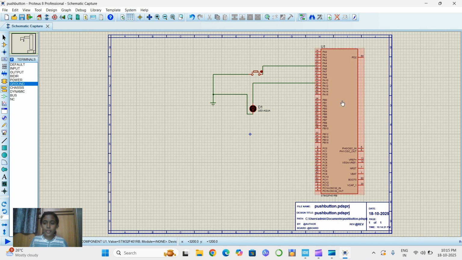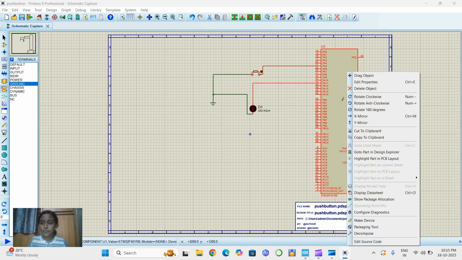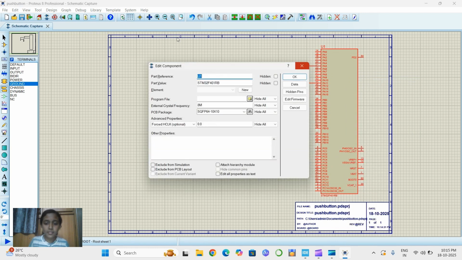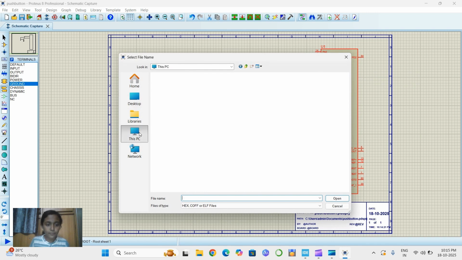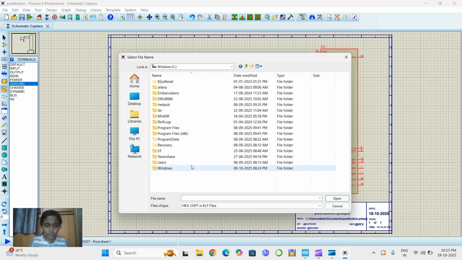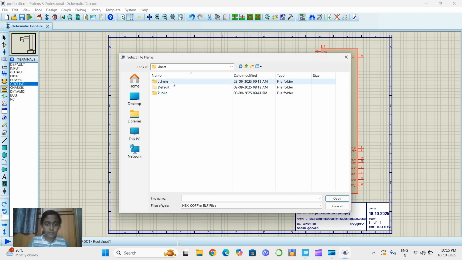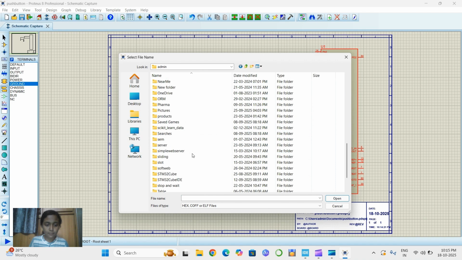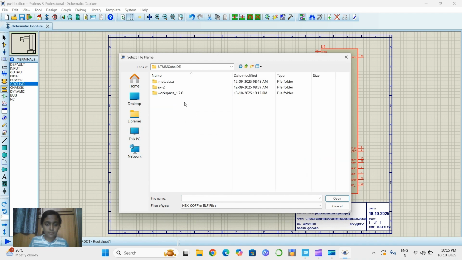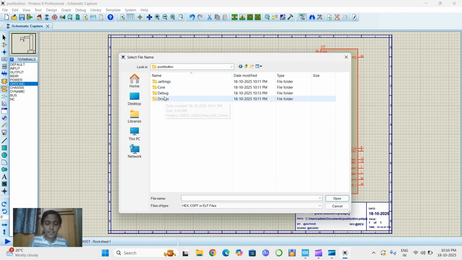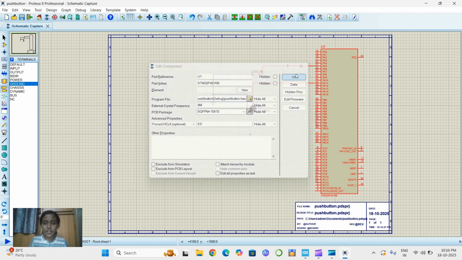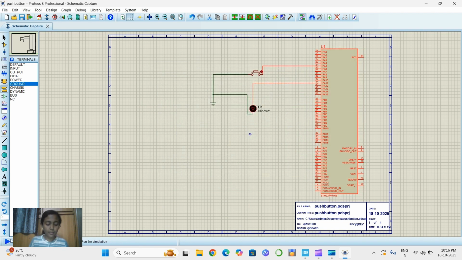And here I have to import my hex file. So for that, I'm going to edit properties and choosing the location where my hex file is located. Inside debug, we can see our hex file. And once the hex file is imported, we can run the program and we can be able to see